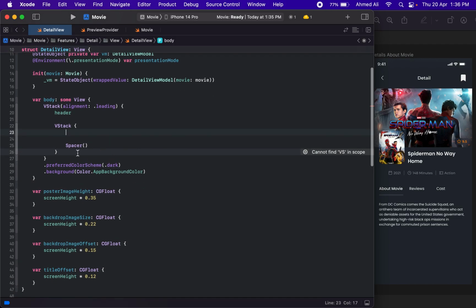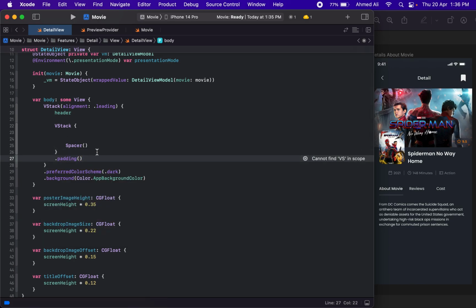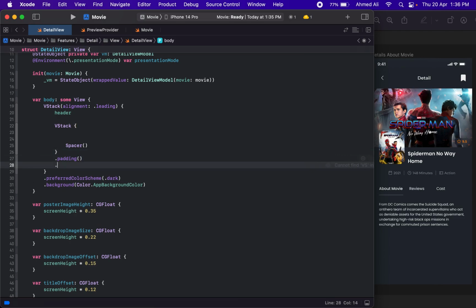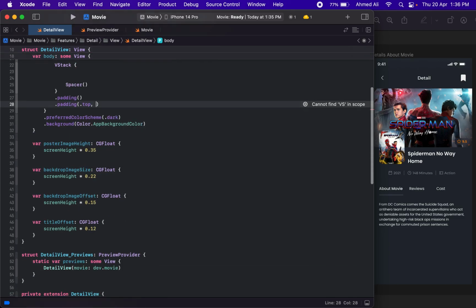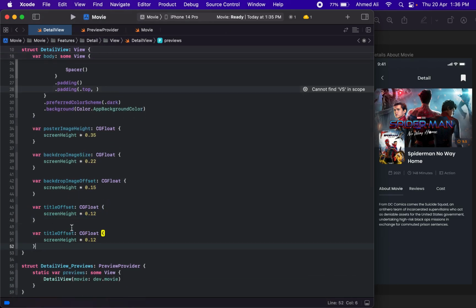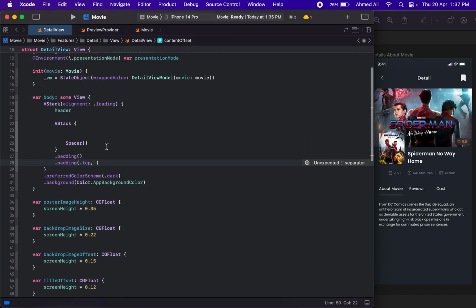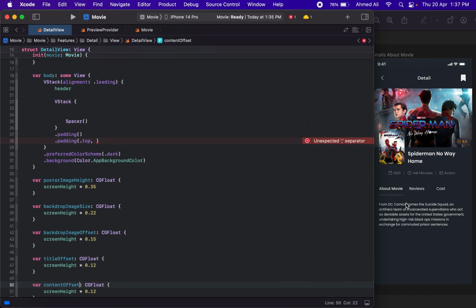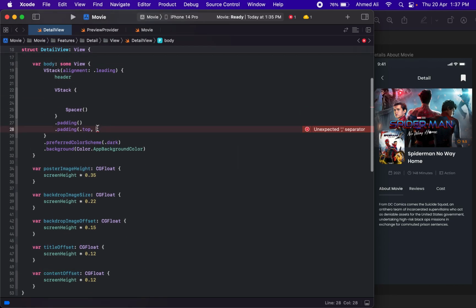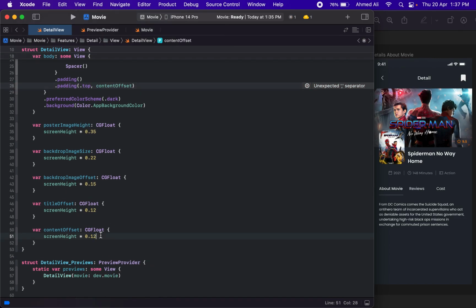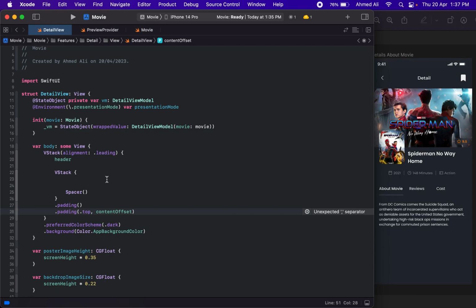And this is because we are going to first have some padding, and secondly we are going to have an... I guess let's have a padding from top, and we will actually name it as maybe the content offset, because for now this whole content will be in some place here, so we want it a bit shifted down a little, so we have this content padding. Let's have 0.10, and we can adjust this value later on.